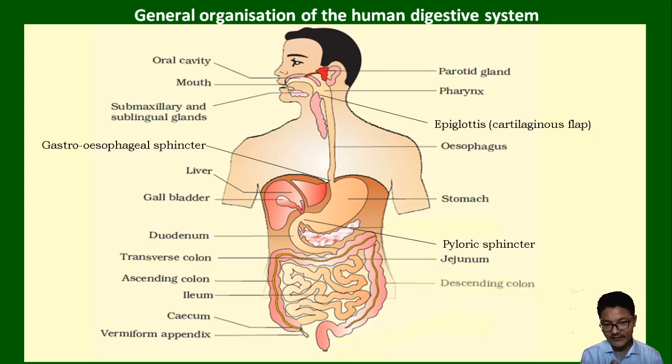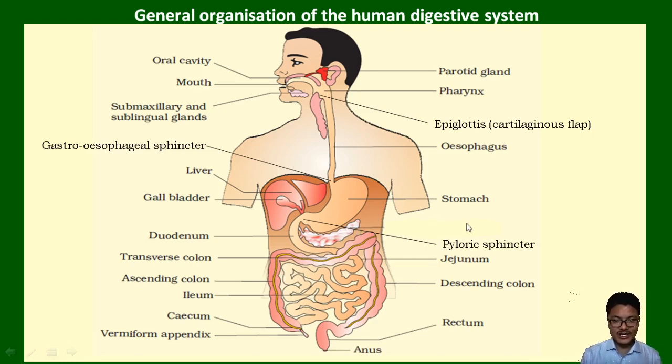And then we have the descending colon, the large intestine, which is directed downwards. And we have the rectum, which is for storage of food, undigested food or waste, for a while. And lastly, we have the last opening called the anus. So in this diagram I've forgotten to mention the pancreas, so kindly remember this.